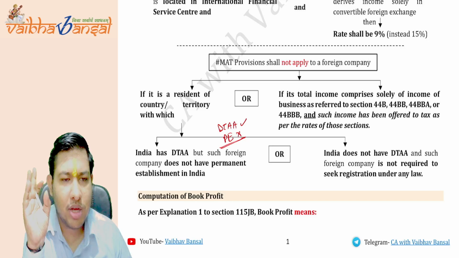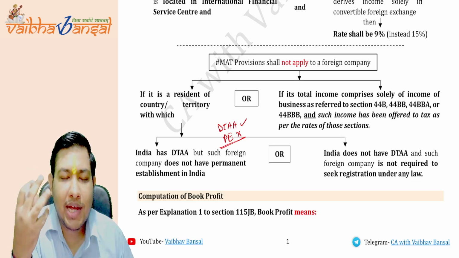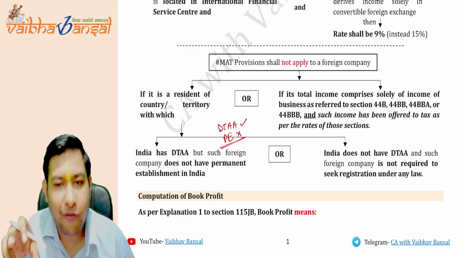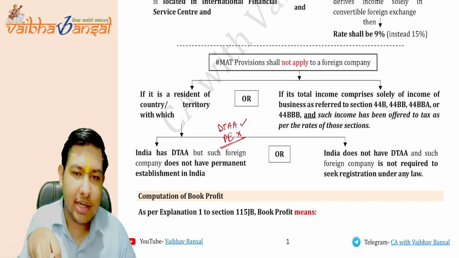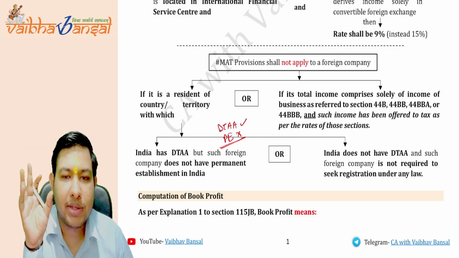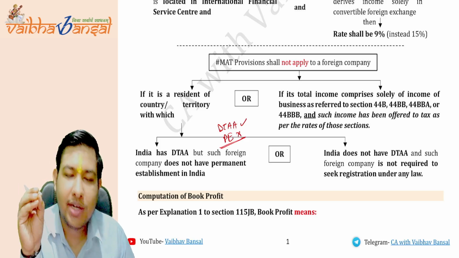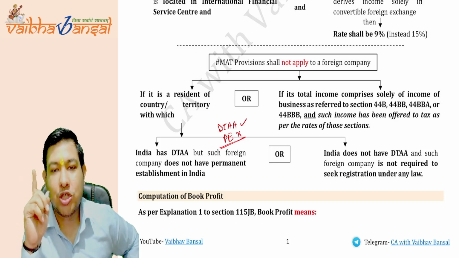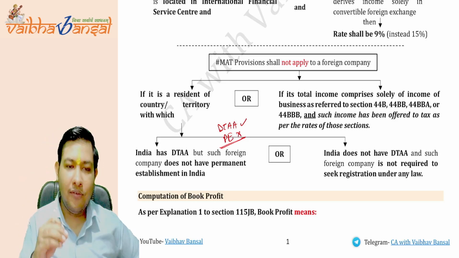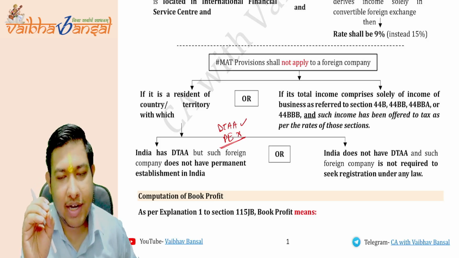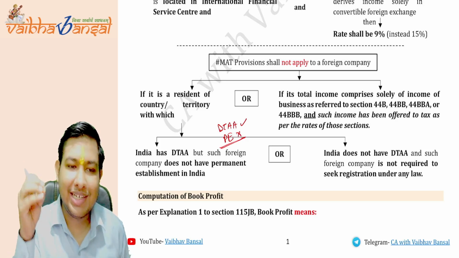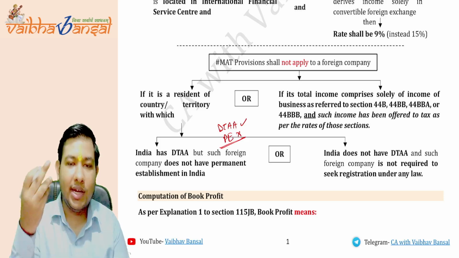PE, you can suppose PE can be referred to as a branch office or a permanent establishment, the permanent office of the foreign company in India. It is known as a permanent establishment. There is a whole article explaining the permanent establishment under the chapter DTAA and under Article 5. So we'll study there. So till now, for this chapter, just understand this. The PE is a branch office, the permanent office that is in India of a foreign company.